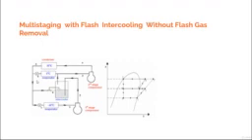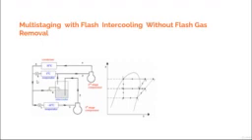2 to 3, as we discussed in the last slide, is flash intercooling, where the refrigerant is bubbled into the flash tank, and the flash tank acts as an intercooler, and it comes out at the state 3. State 3 you see is on the saturation curve, meaning that it is dry saturated gas, which is obtained after intercooling. So state 2 is a superheated gas, and state 3 is a dry saturated gas. So the process 2 to 3 is desuperheating or cooling, which has happened in the flash intercooler.